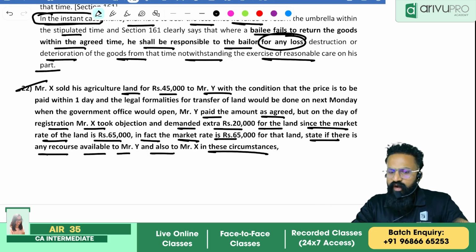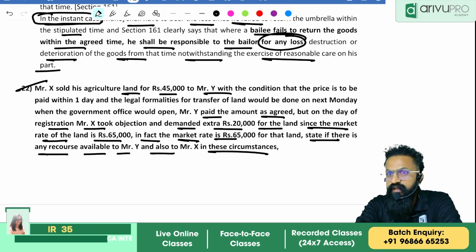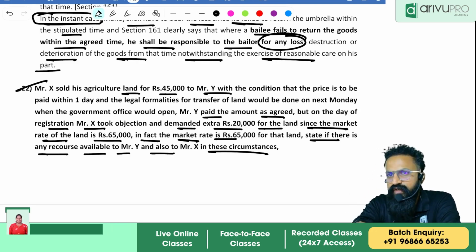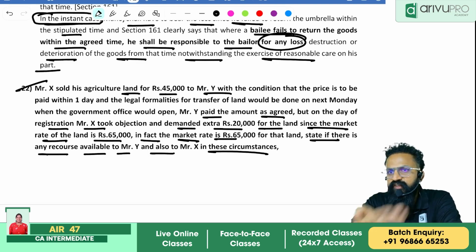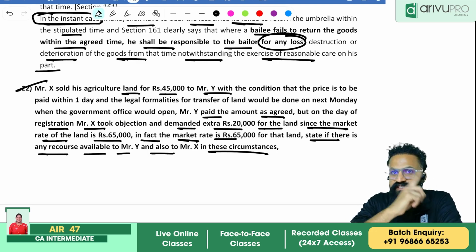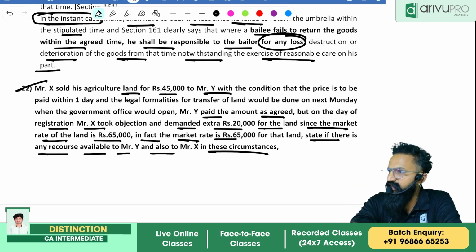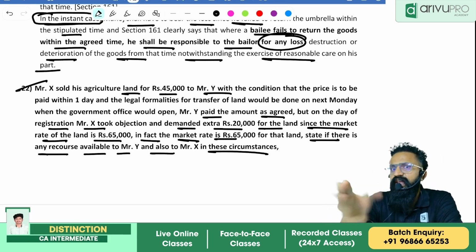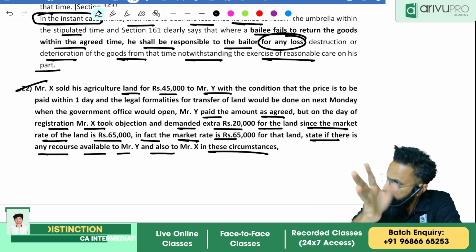Now, what is X's claim? The value of the land is 65,000. I have agreed to sell it to you for 45,000 and you have also agreed. On the date of registration, X wants to go back, saying that the actual value is 65,000 and not 45,000, and hence I am demanding an extra 20,000. The question is, can X sell the land for 45,000? If at all, will such a contract be valid?